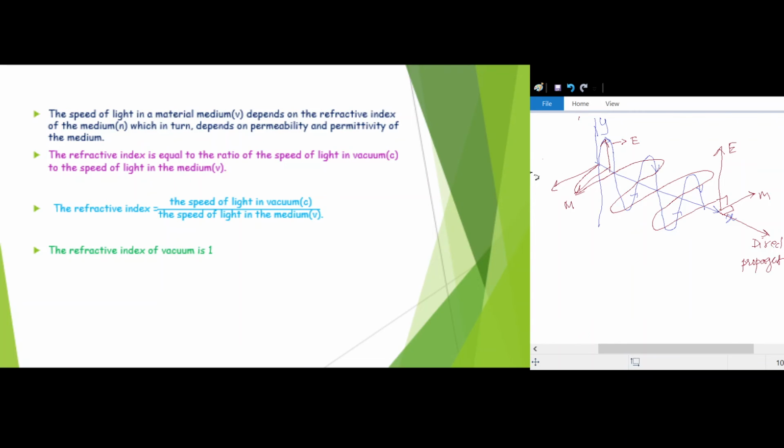Now if we consider the speed of light in a material medium as v, and the refractive index of the medium is n, then we give the relation of this refractive index with the help of this formula. Here we can say the refractive index depends upon the ratio of the speed of light in vacuum to the speed of light in the medium. And you have to remember that the refractive index of vacuum is always 1.